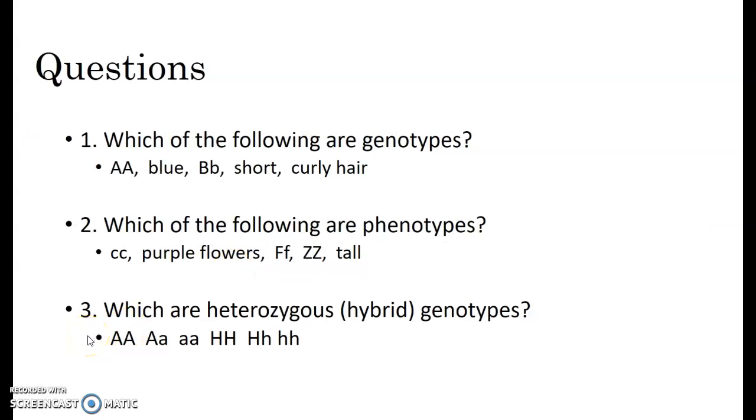Number 3, which are heterozygous or hybrid genotypes? So a hybrid is when the alleles are different, where one is dominant and one is recessive. So I would pick capital A for a hybrid genotype, because that's a mixture of the alleles, and I would pick capital H because that's a hybrid. All the others are exactly the same, so those would not be hybrids.